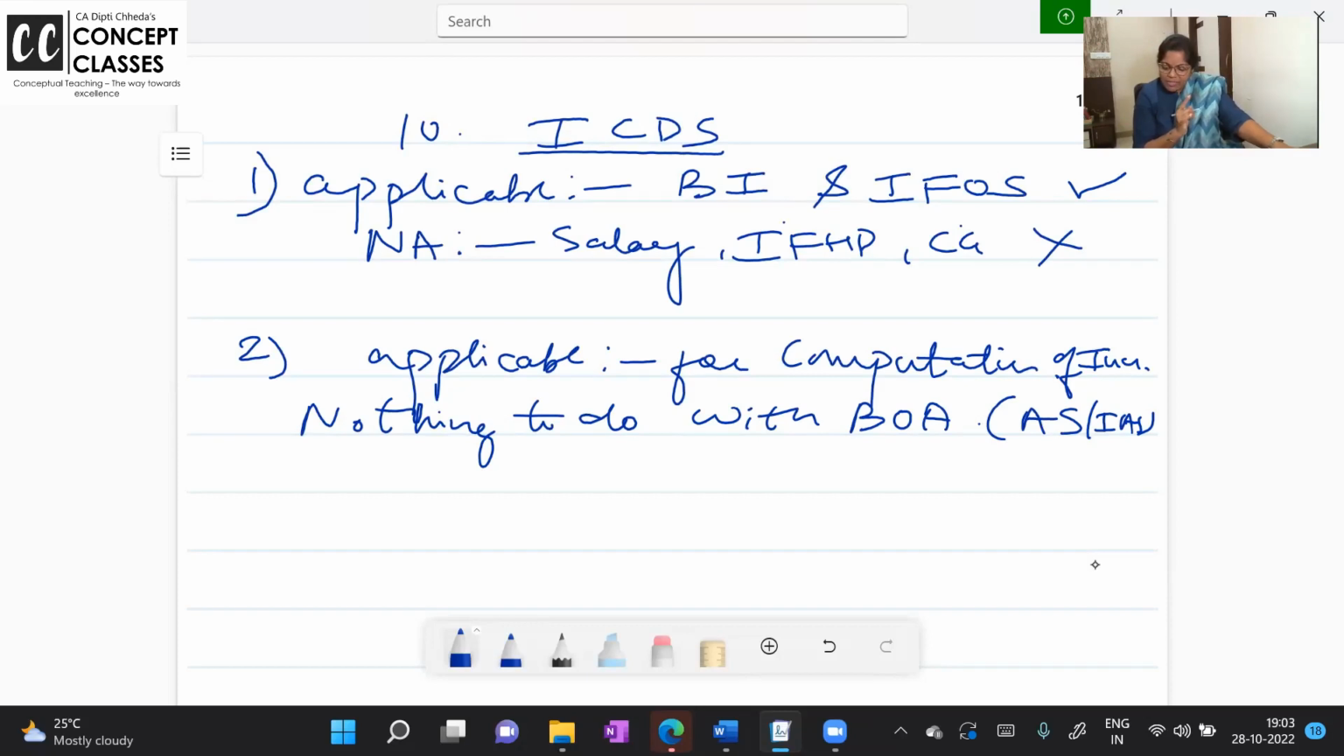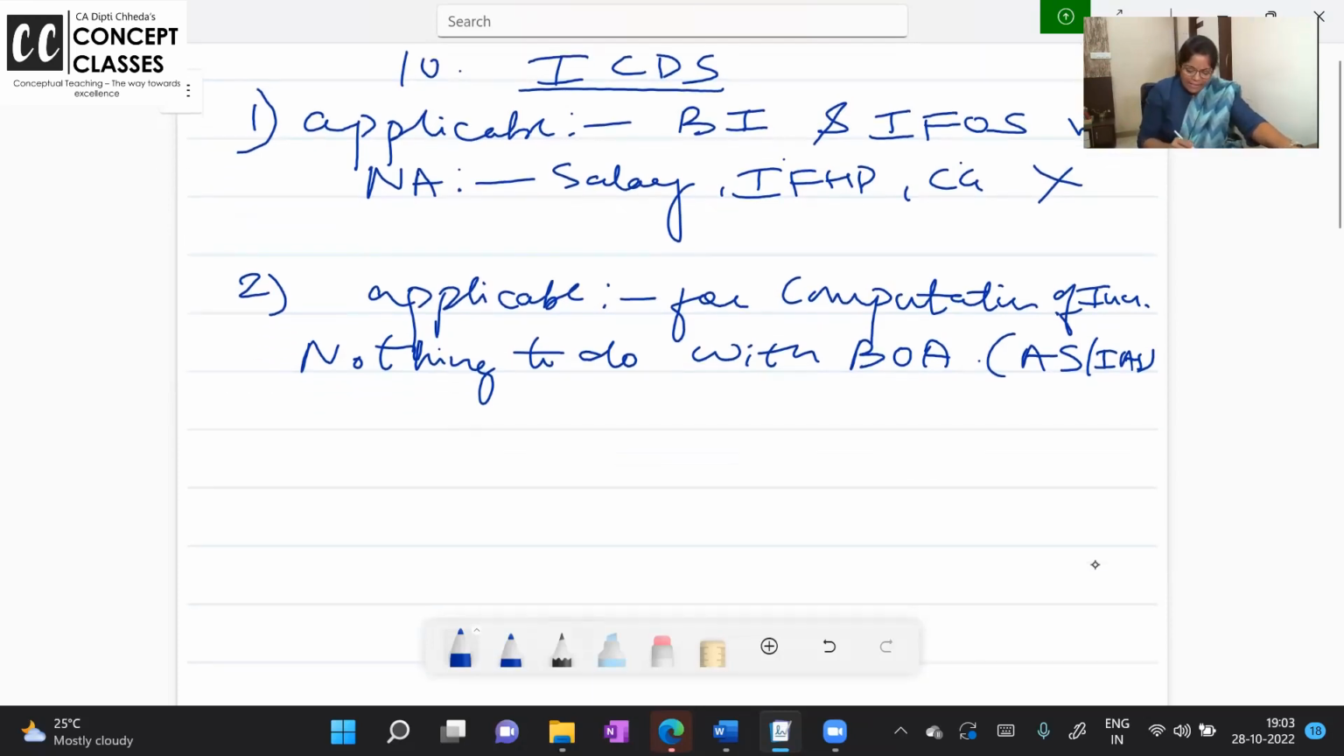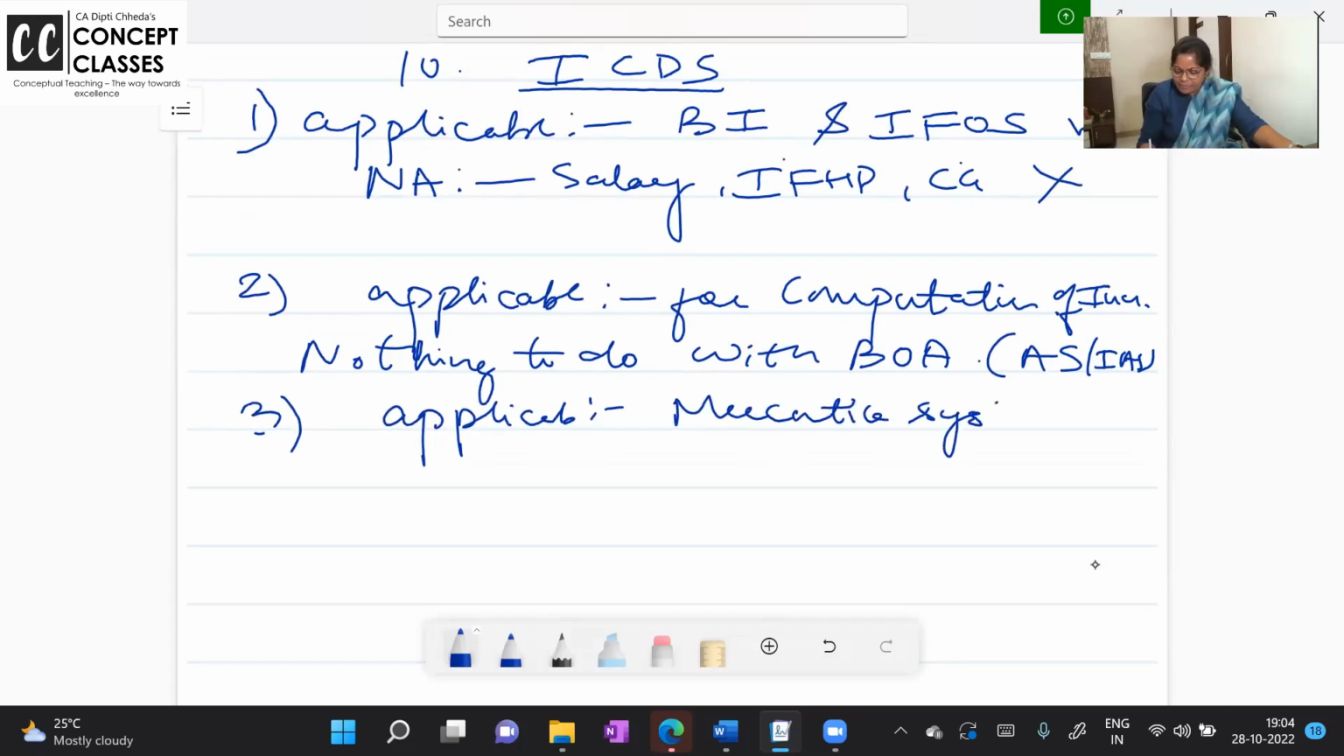Someone was asking me yesterday, ICDS is applicable to MAT. It's not. I'll clear that a little later, but for now this part is clear. ICDS has got nothing to do with how you maintain your books of accounts. It's important only to follow ICDS while computing your business income and income from other sources. Done. Clear?